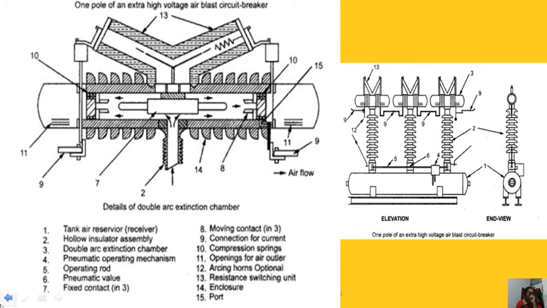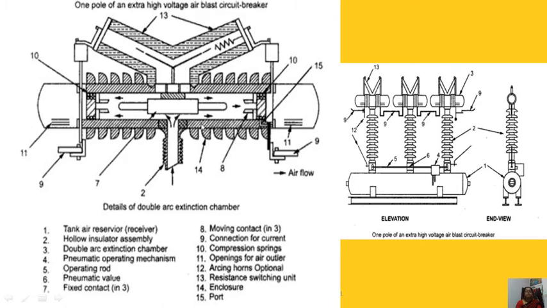Now, this is one pole of an extra high voltage air blast circuit breaker. A total of 15 points are given. First is your tank, the air reservoir where pressurized air is stored. Second is the hollow insulator assembly. Third is your double arc extinction chamber.